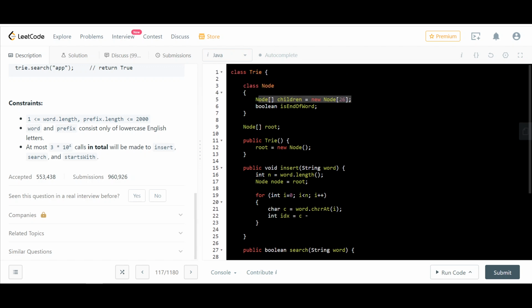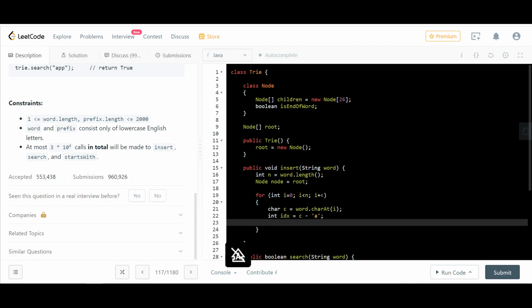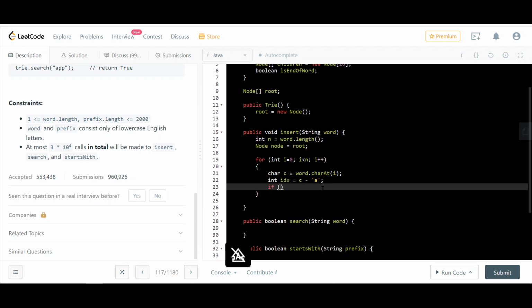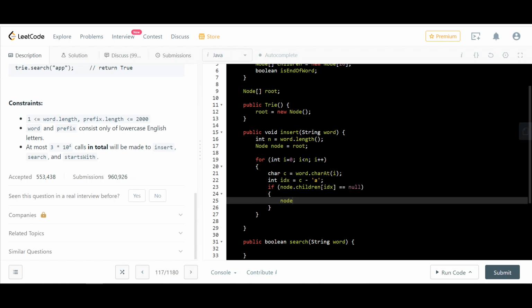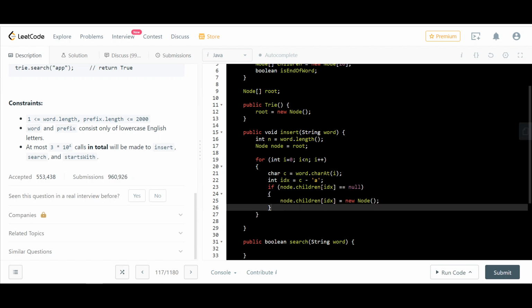So now we'll check: if node.children of index is null, then we create a new node there. We do new node, and that's all.